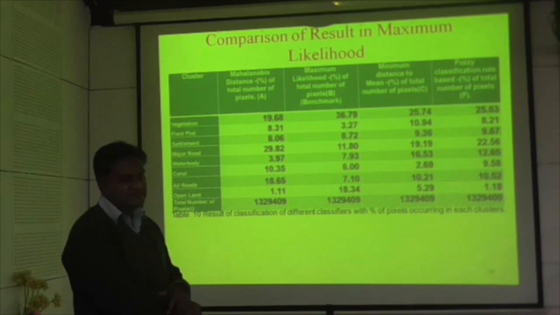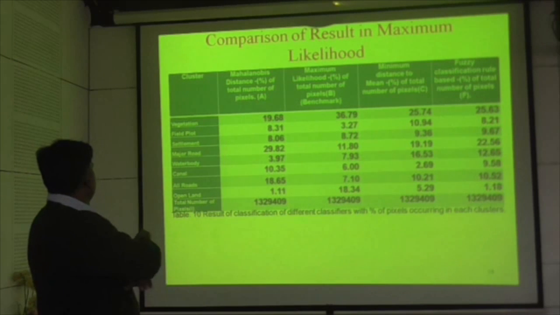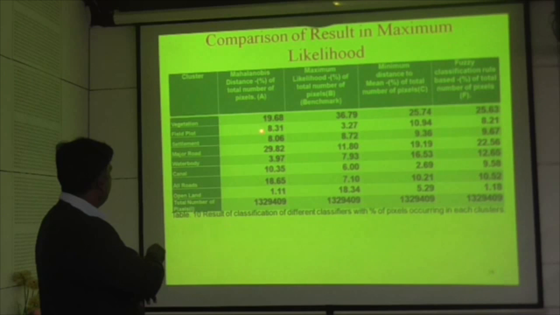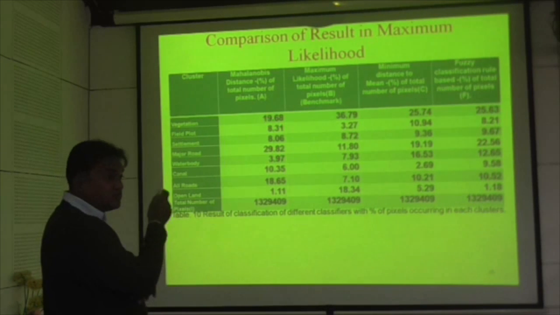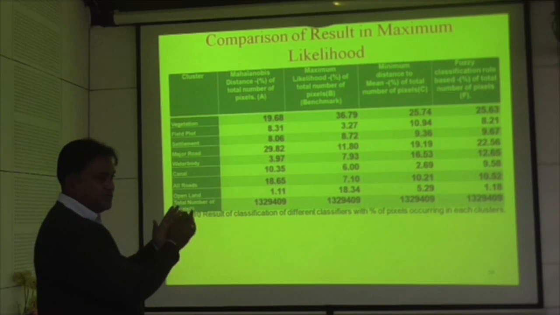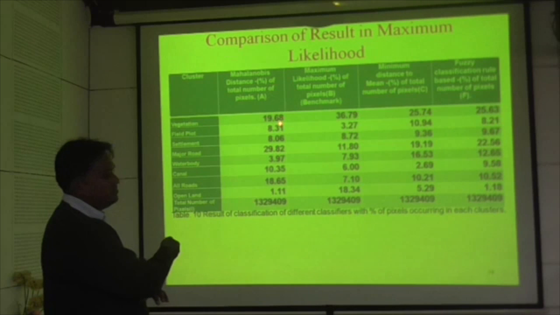Can you interpret them for me? Yes, sir. These are the clusters: vegetation, field plot, settlement, major road, water body, canal, all roads, open land. By using this technique, we have got the percentage of the total number of pixels from the total image. Suppose an image has 100 pixels, but in the output we have got 19% of the pixels.